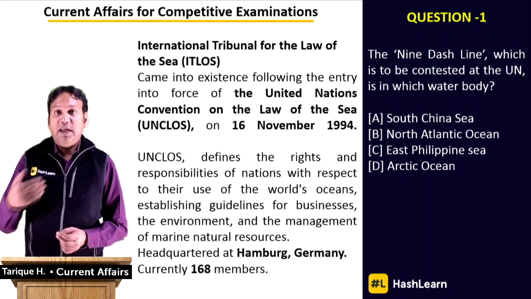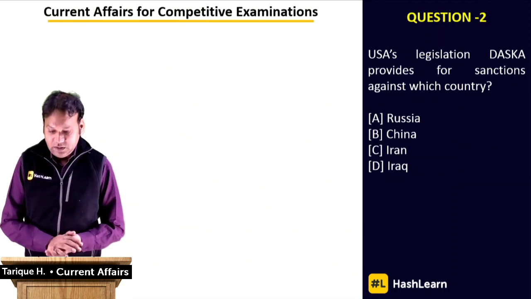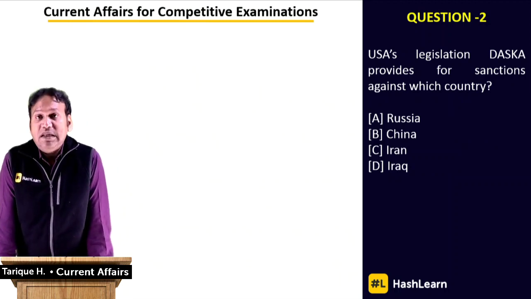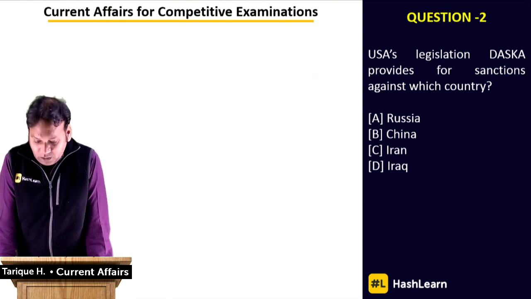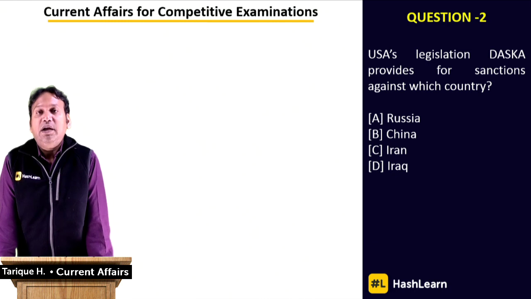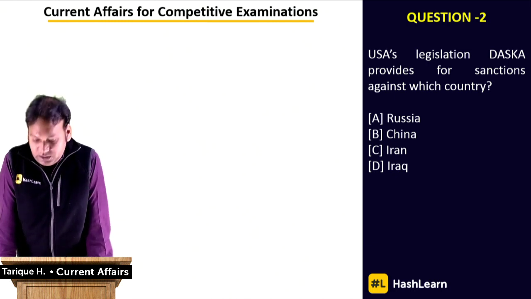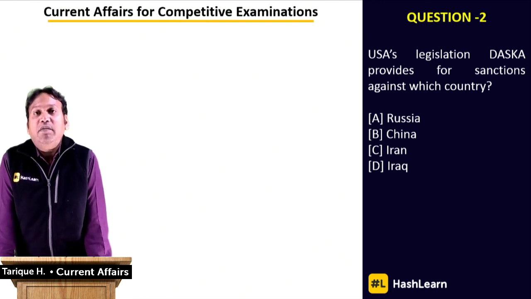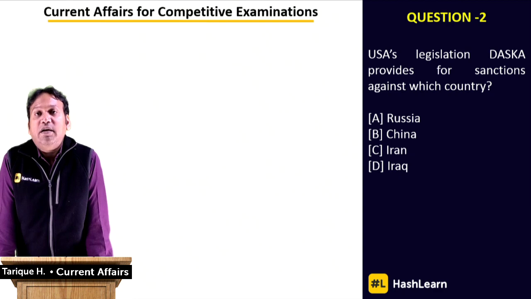So let's move on now to the next question of the day, and you can see what this question is about. The USA's legislation called DASCA provides for sanctions against which country? This DASCA is basically American legislation from a long time with respect to the state of Russia.